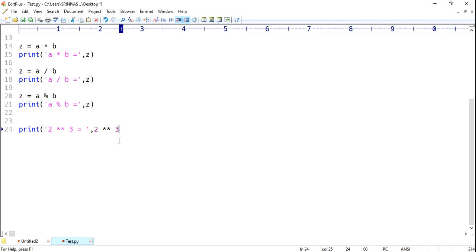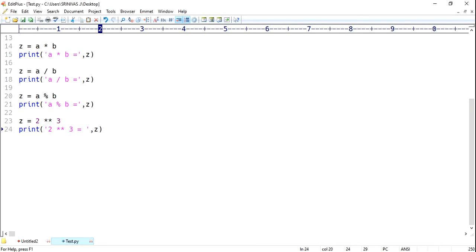I want to write it the same way in z. I am taking z equals 2 exponent 3, 2 power 3. Our answer of 2 power 3 is 8.